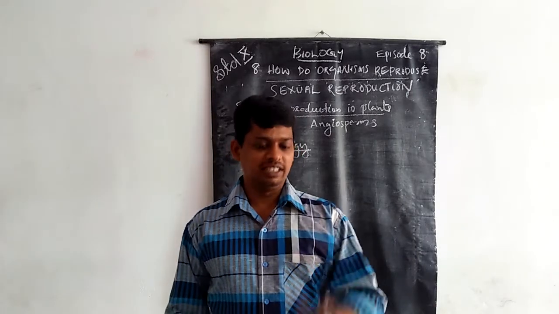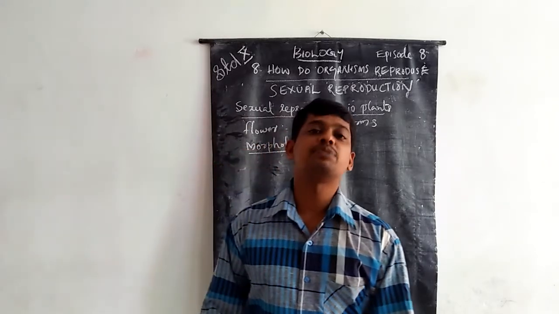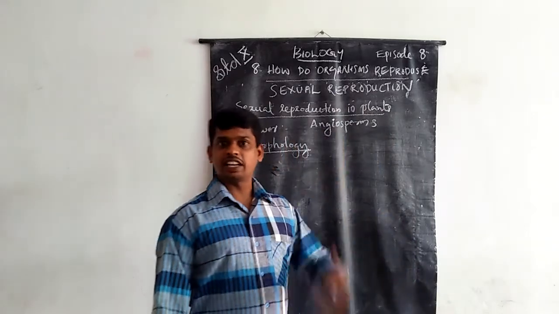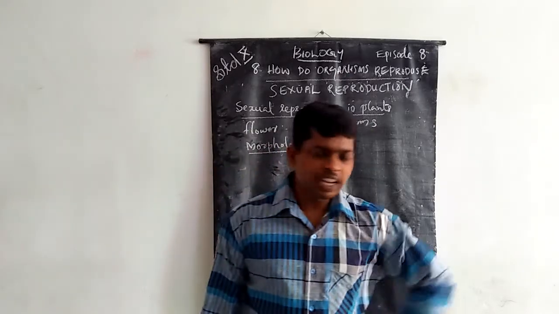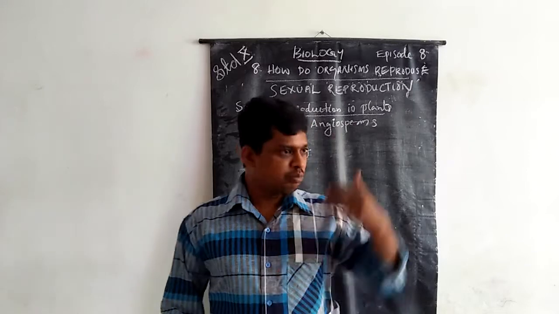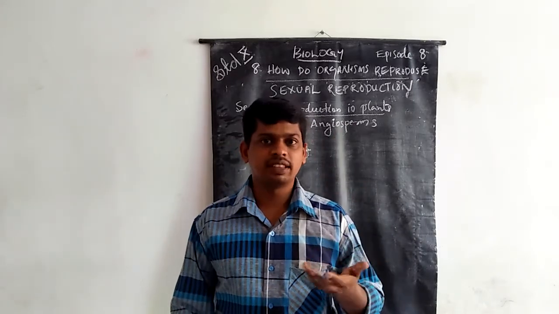The fragrance part of the plant, that is the flower. And lastly, the reproductive part, that is the flower. We can see the parts of the flower morphologically. Morphology means what?